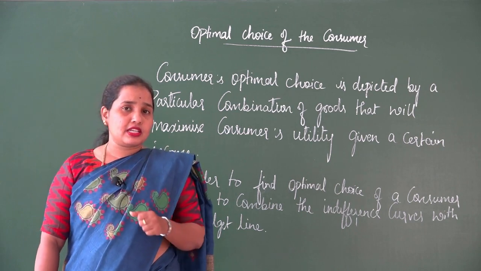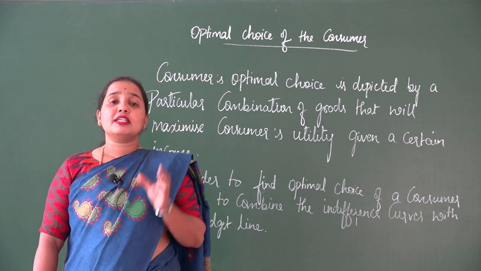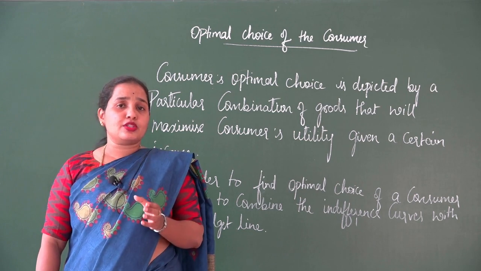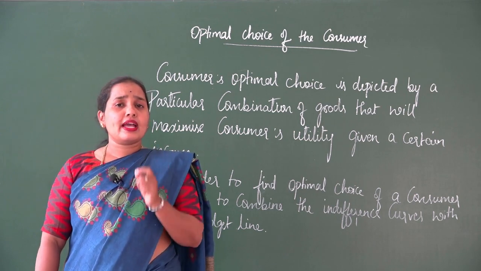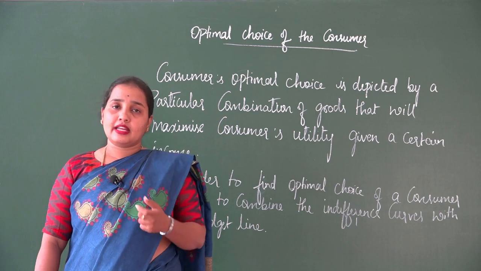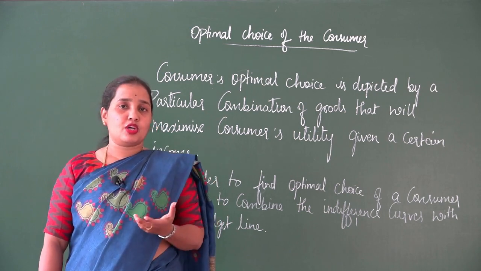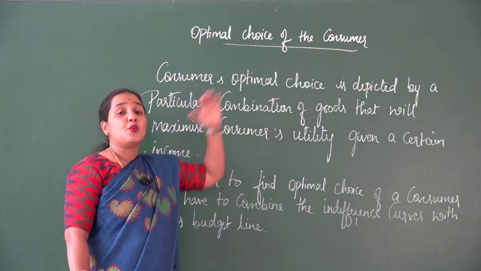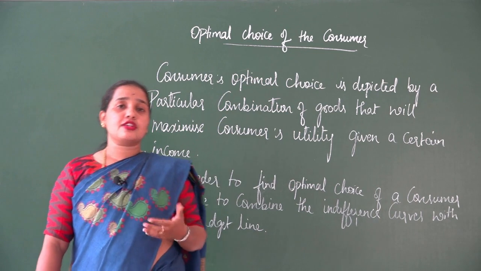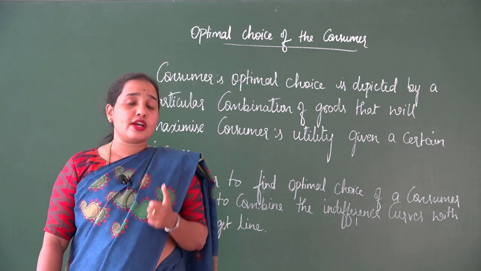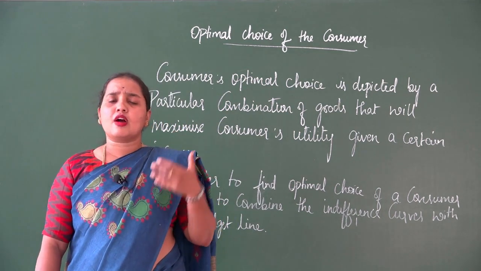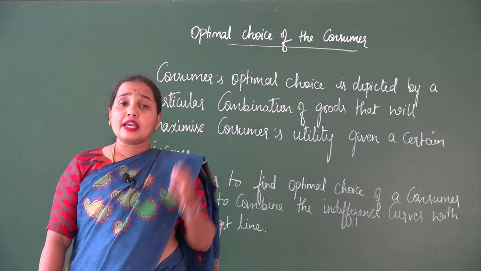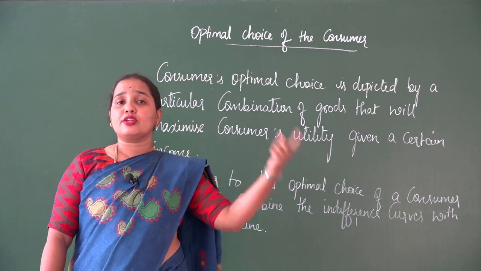And what is a budget line? Just remember what I explained. A budget line consists of all bundles that cost exactly equal to the consumer's income. Why am I giving you the explanation again about indifference curve and budget line? Because in this topic, optimal choice of the consumer, we can know how a rational consumer makes a choice where he can buy a combination of two goods. Which combination of two goods will give him higher satisfaction, that he is going to purchase.